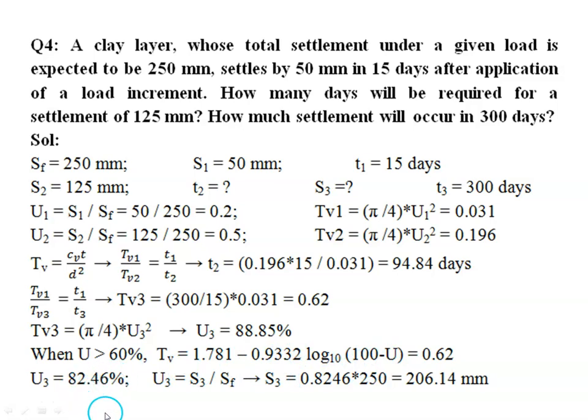Then we know that degree of consolidation equals settlement corresponding to a particular time divided by final settlement. From this we can calculate the settlement S3, which is equal to degree of consolidation multiplied by final settlement.